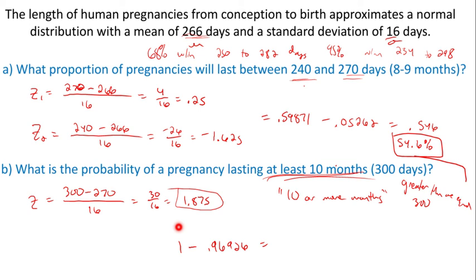All right. So we get 0.0307. So basically about a 3% chance, or you could say 3.1, I guess. So very slim. It's bigger than I thought, actually. A 3% or more chance that it could be beyond 300 days.